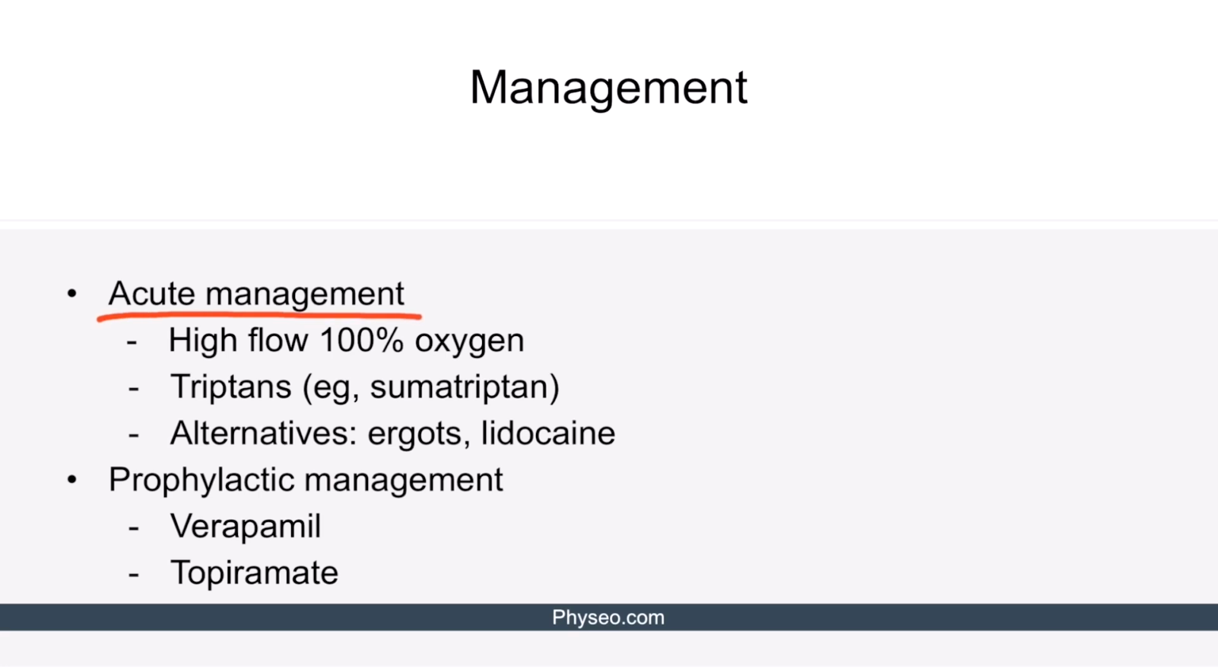Triptans like sumatriptan are also used. Alternative drugs include ergots and lidocaine. For the prophylactic management, we prescribe verapamil, which is a calcium channel blocker. Topiramate, which is an anticonvulsant, is another option too.